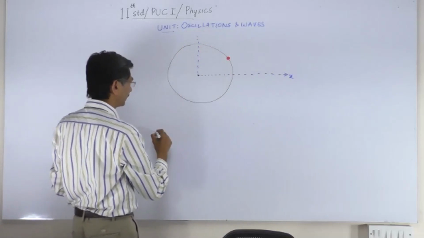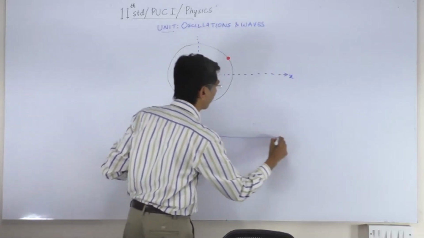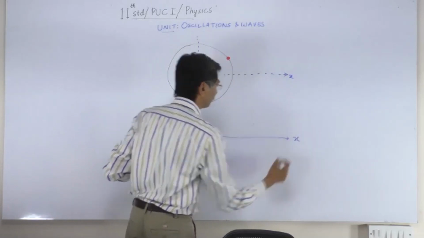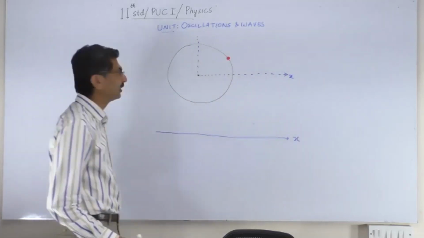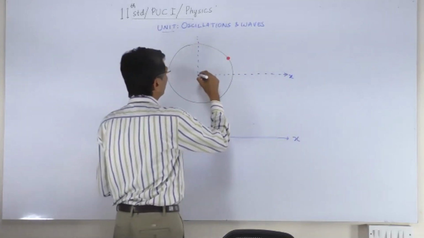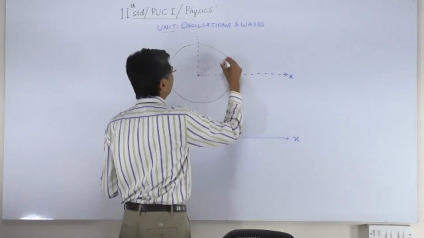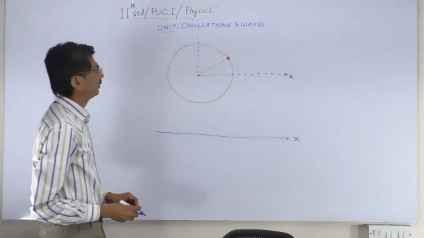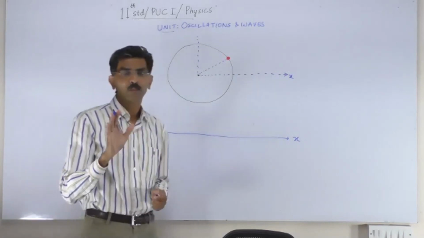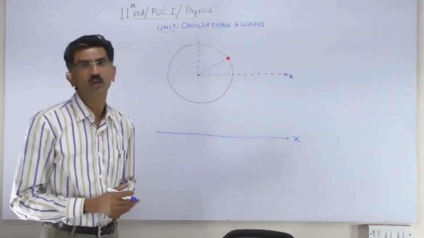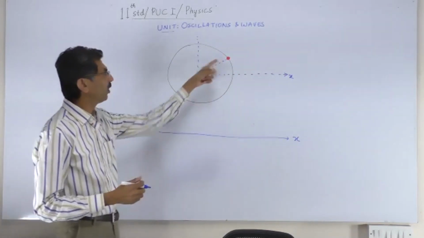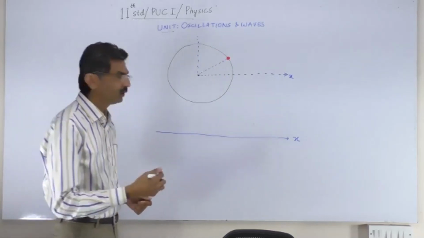So if we plot our x-axis here, the horizontal line is the x-axis. When the red dot is here, if the angular velocity of our red dot happens to be omega.